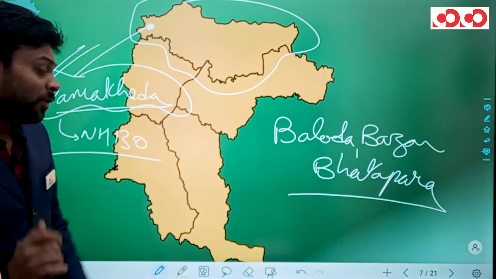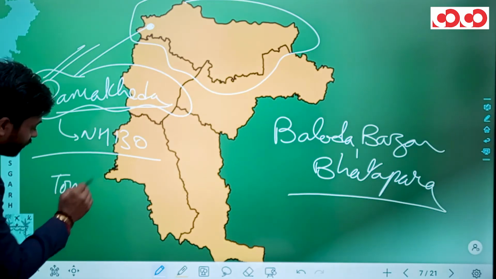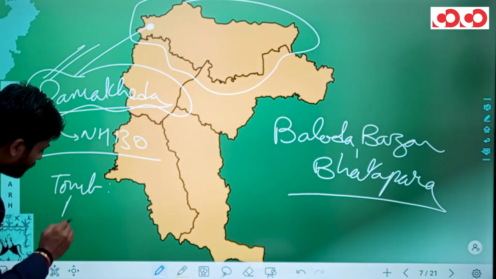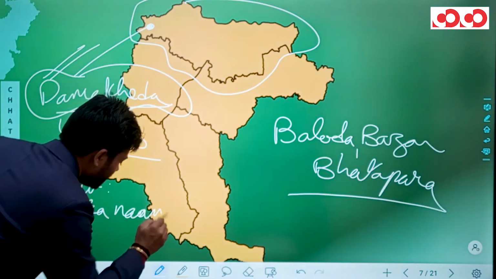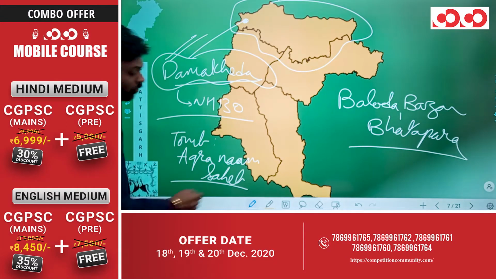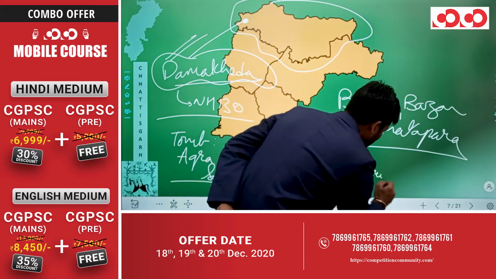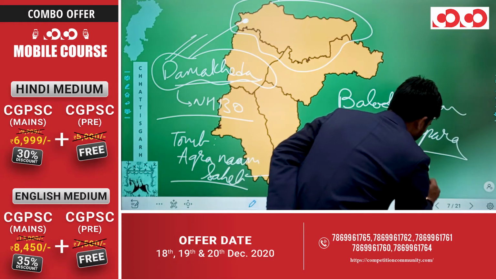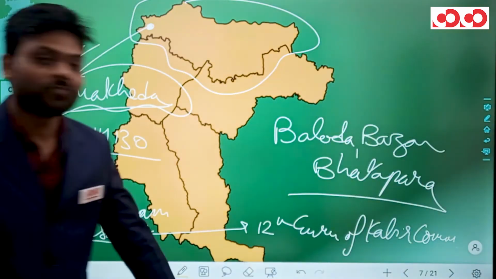So when I talk about Dama Kheda, there is the tomb of Agra Naam Sahib, who happened to be the 12th Guru of the Kabir community.